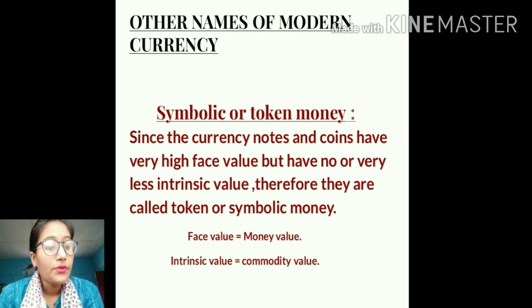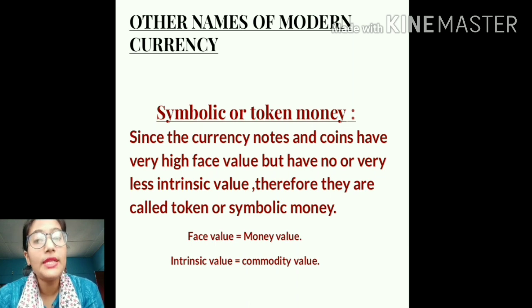So that 500 rupee note carries a money value of 500. But students, do you think that the material of which that 500 rupee note is made is worth rupees 500? No, that is basically some kind of paper whose value is very less.